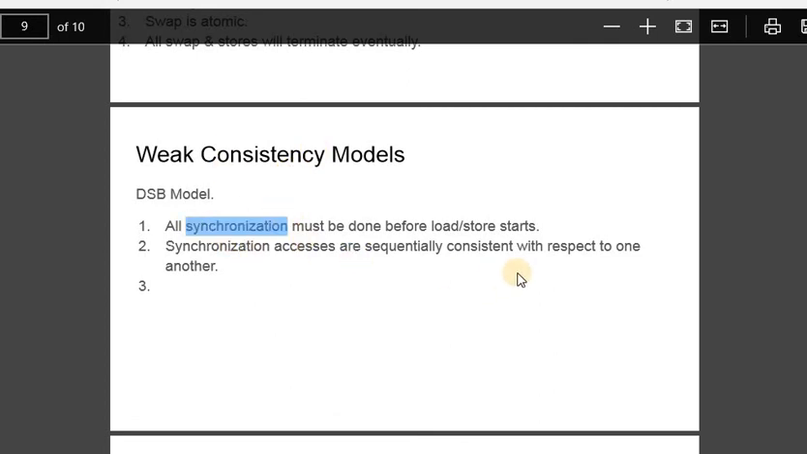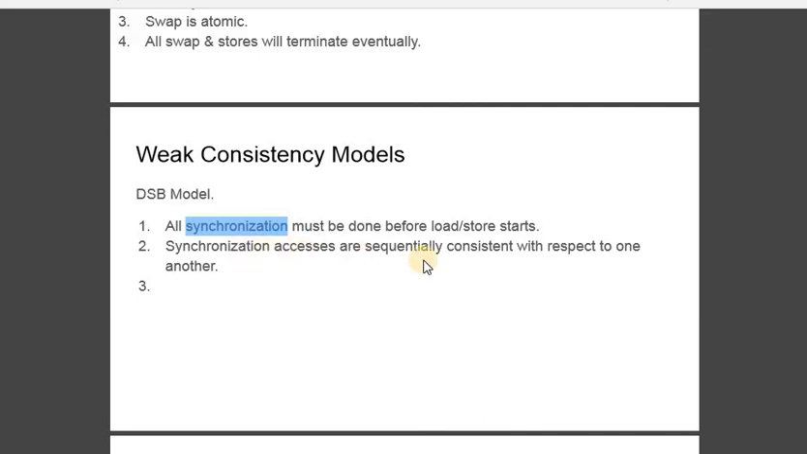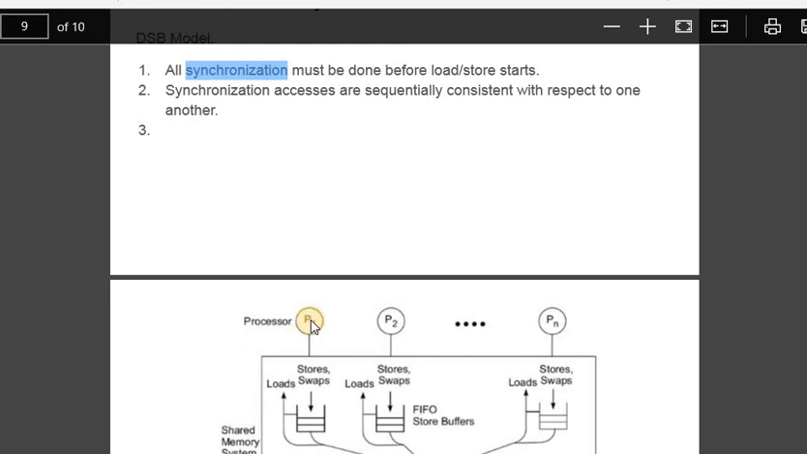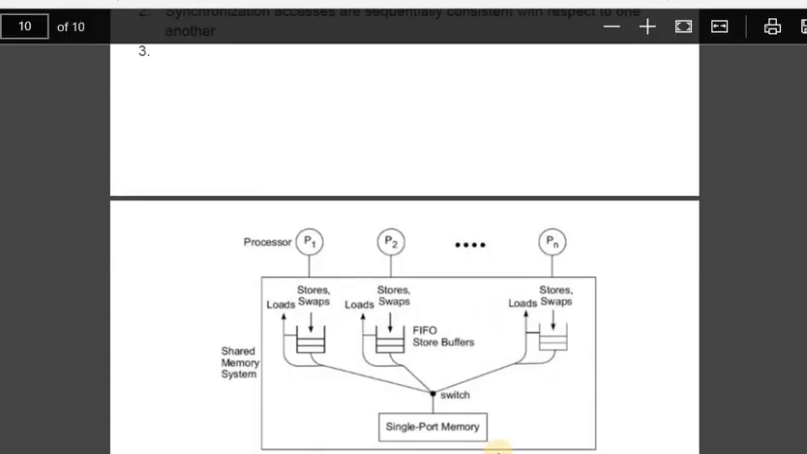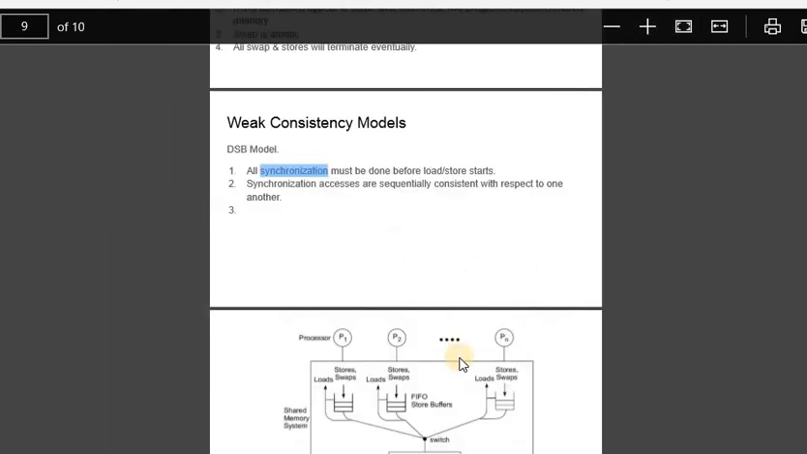Okay, so to avoid that, we forcefully attain synchronization, and synchronization we have to do with respect to another process. So when P1 is working and wants to get synchronized, it has to get synchronized with respect to P2. P2 has to get synchronized with respect to P3. Like that, they all should get synchronized with respect to each other. Okay, so this is the analysis.